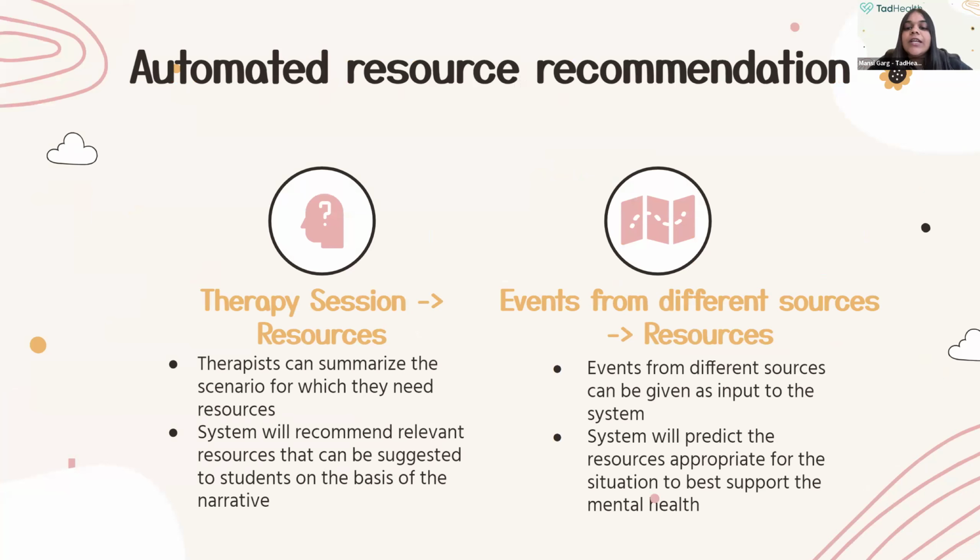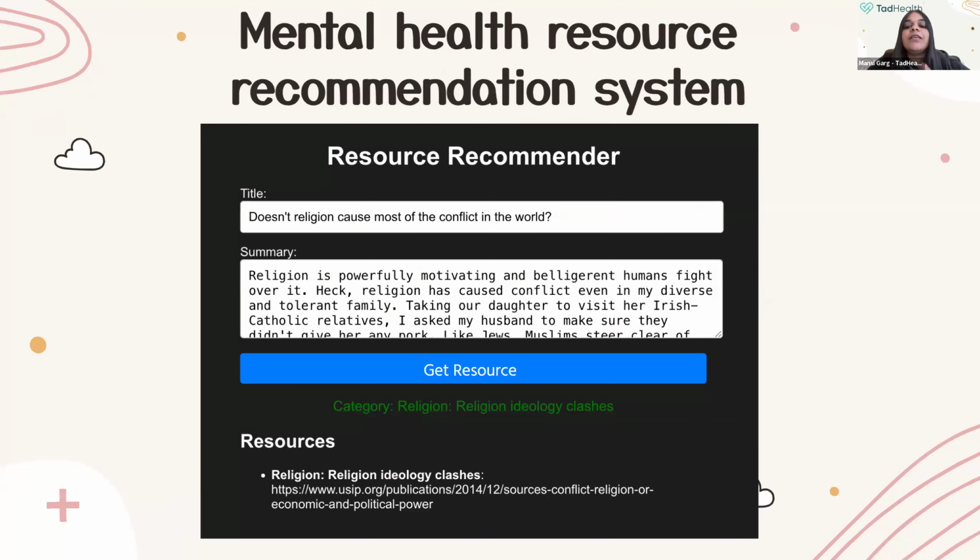We created a recommendation system for resources for students and therapists. There are majorly 2 scenarios that have been covered. The first scenario is where a therapist summarizes the therapy session to the system, and the system recommends resources that can help the students the most. The second scenario involves events that have been predetermined to have an effect on the mental health of students. Giving such events as one-liner input to the system also fetches recommendations on resources that can be shared with the students.